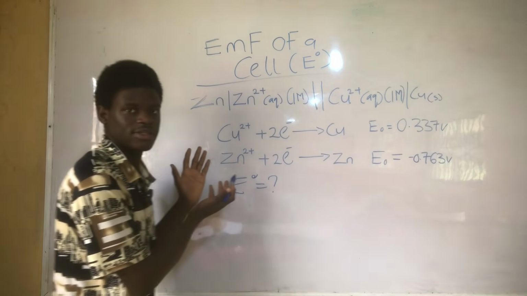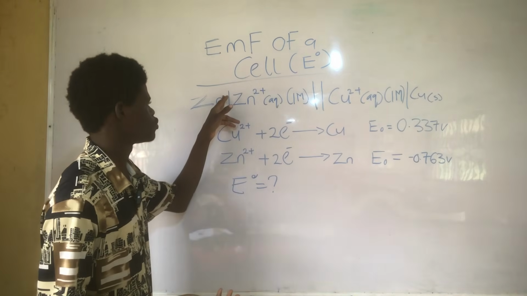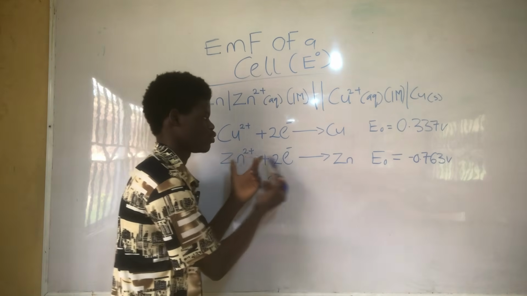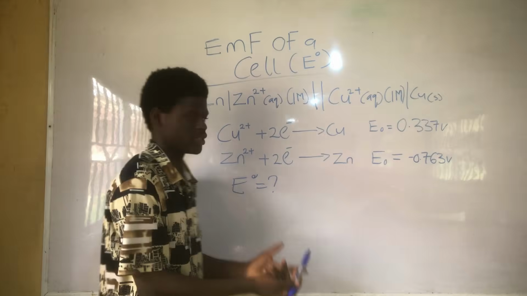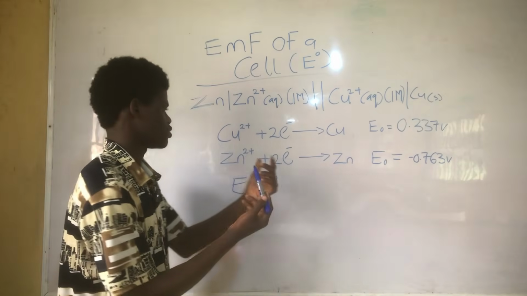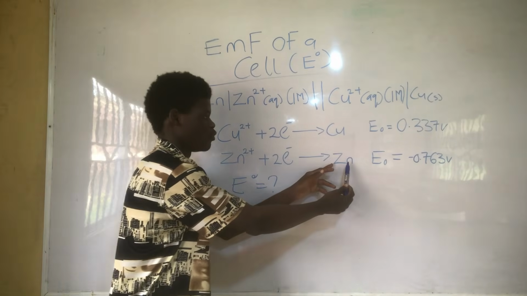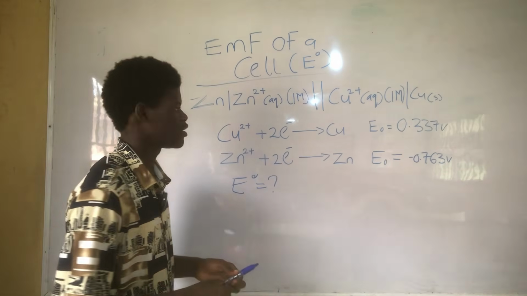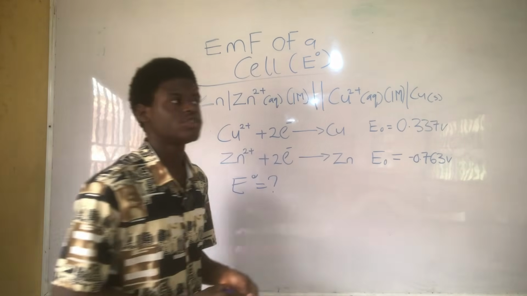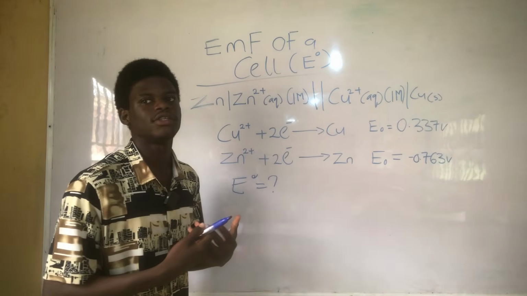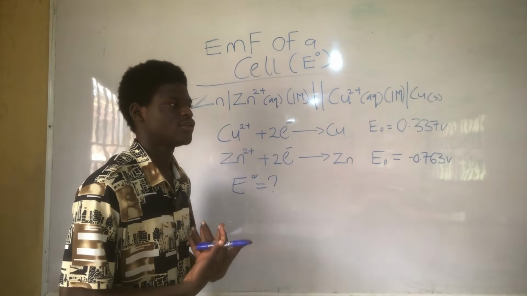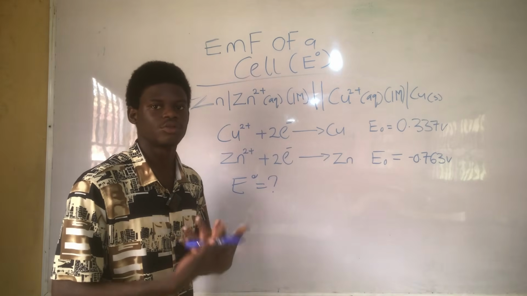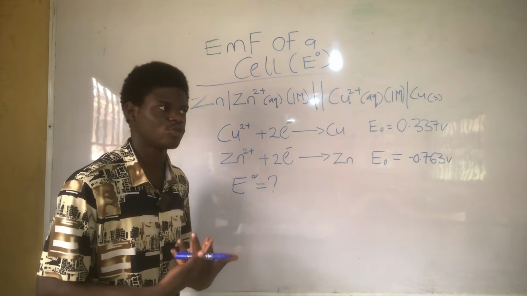But if you look at zinc, zinc is moving from 1 to 2. But here, it is moving from plus 2 to 1. That means we need to reverse this equation. Zinc is going to move from 1 to 2, not 2 to 1. So it's as easy as that. And let me show you another trick. If it tells you to find the EMF of a cell, they are not going to tell you use Nernst equation or don't use Nernst equation. It is your own responsibility to know when to use Nernst equation or not.